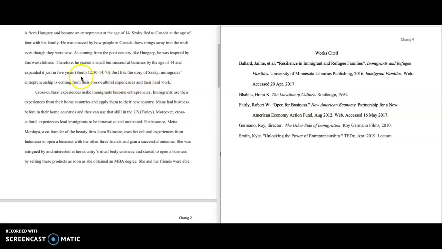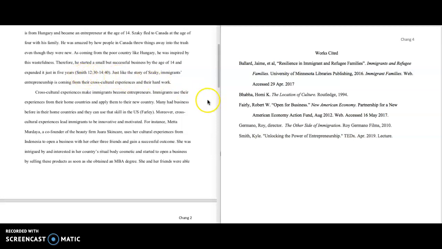Here's another one. We're talking about a guy named, I don't know how to say that, Zaski. Came to Canada with his family. He was inspired by wastefulness here, and he started a small business by the age of 14. So this has the name Smith, and these are time points. So I know this is going to be a video of some sort or a film.